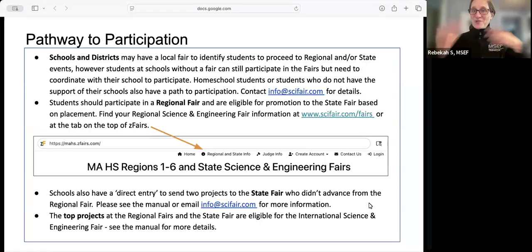So really quickly, you can have access to these slides. They will be available, but students participate through their school. Affiliation is through the school for students to participate in the regional or state fairs in Massachusetts. You do need to follow the dates for your regional fair to be eligible for the state fair or for ISEF. You can find regional and state information at zFairs at mahs.zfairs.com.